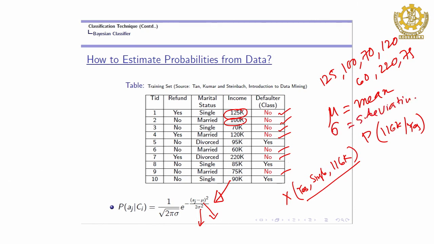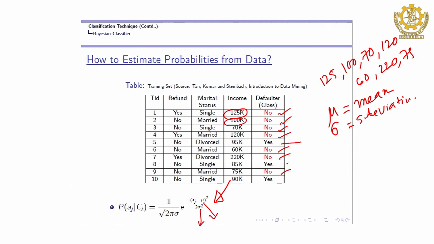Similarly, you have to compute for the other class also, because you have to check all possibilities. So you compute for class yes: here are 95, 85 and 90. Here you compute the mean and here you compute the standard deviation. Once you compute these values, you put them here. Okay, how do you put these values?